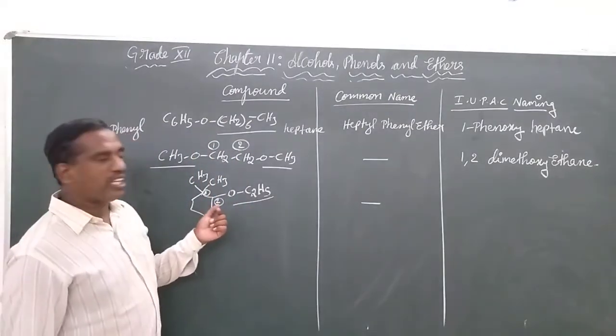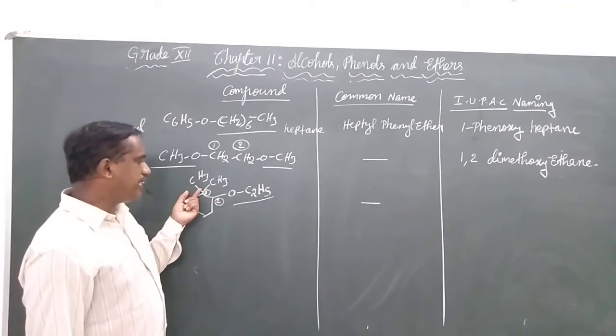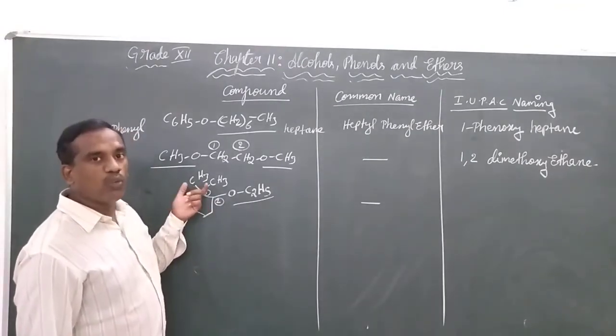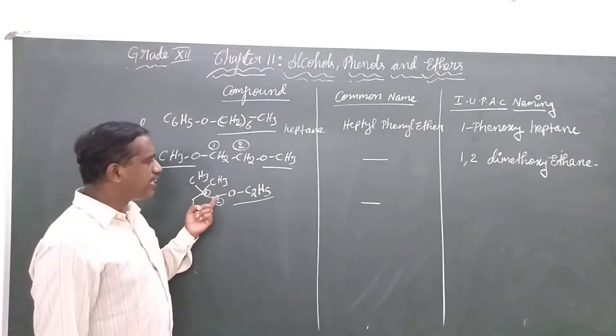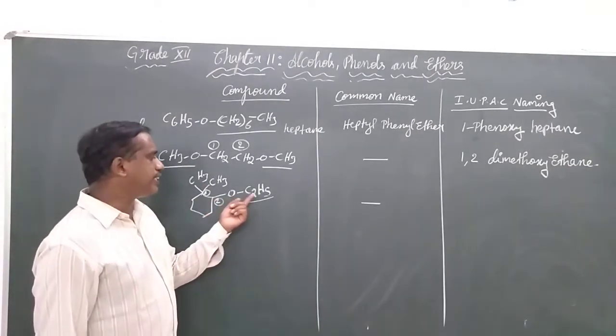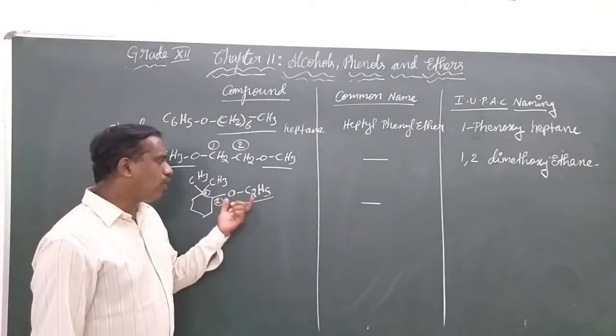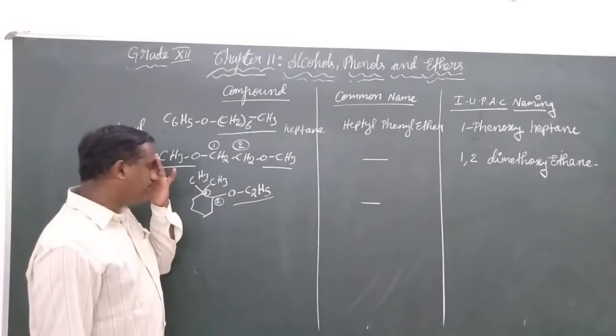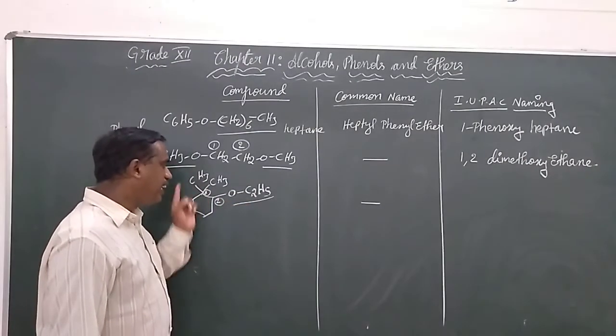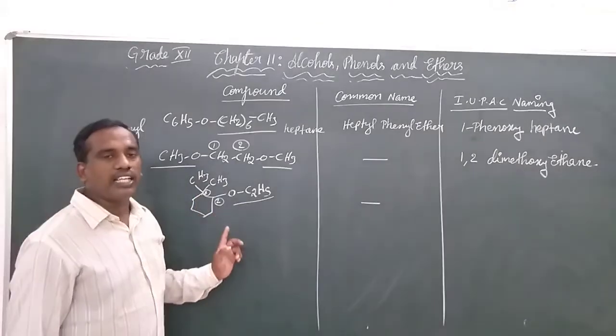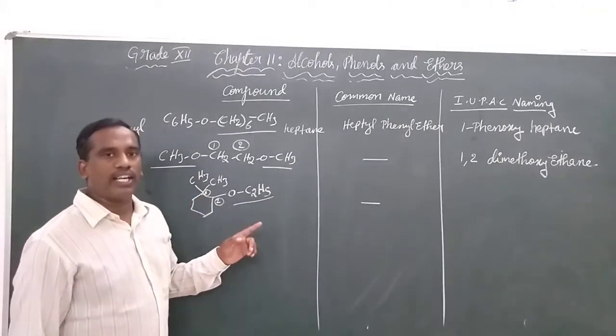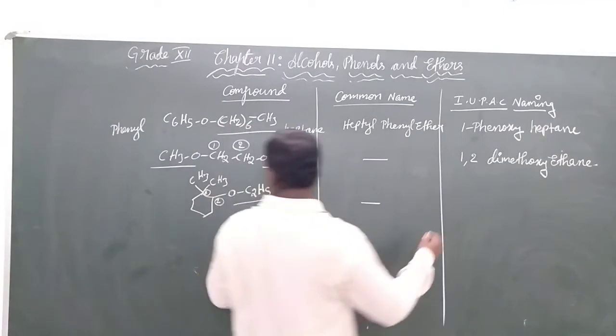Once again we are repeating, children. The 1 is given because the carbon has 2 substituents. 2 is the next priority, where there is an ethoxy group. For this ethoxy, we will mention the location of the substituents and then mention the name of the cycloalkane chain. So let's give the name.